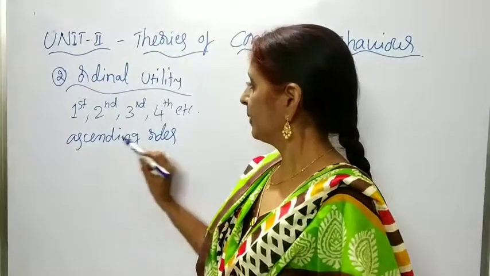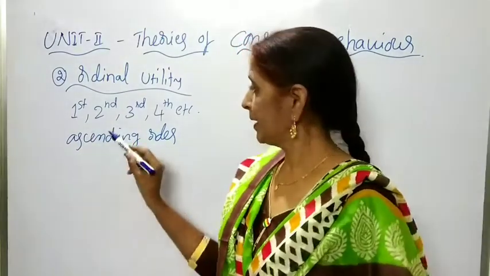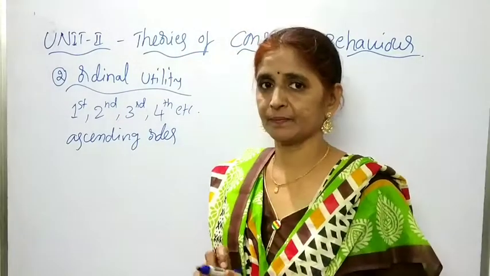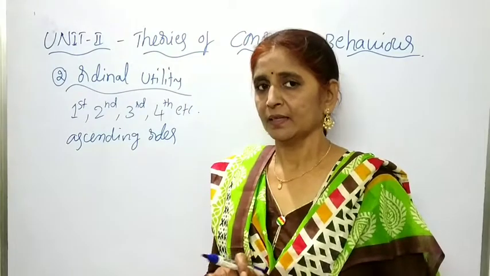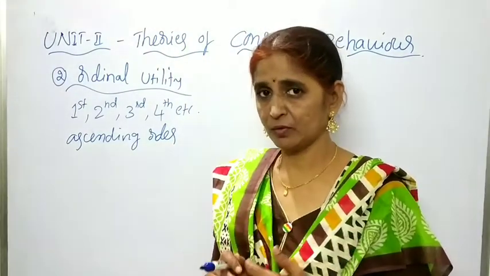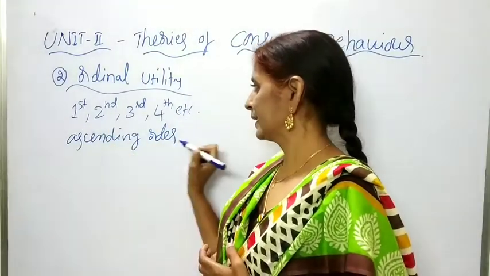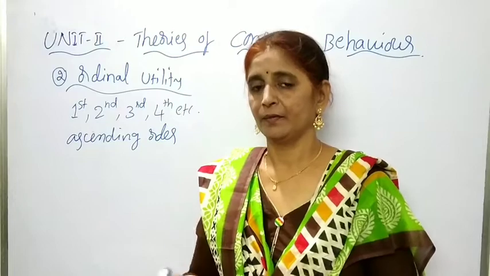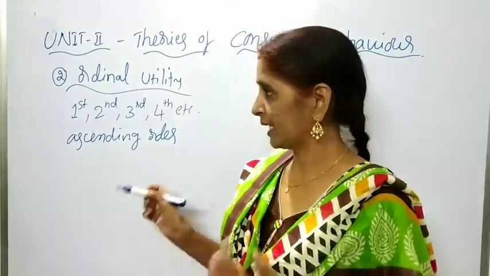So here, comparing to the first number, second is greater, comparing to second, third is greater, and comparing to third, fourth is greater. Like this, the utilities which we derive from different quantities of goods are arranged in serial order, that is ascending order, and we are able to compare the utilities of the goods by giving ranks.